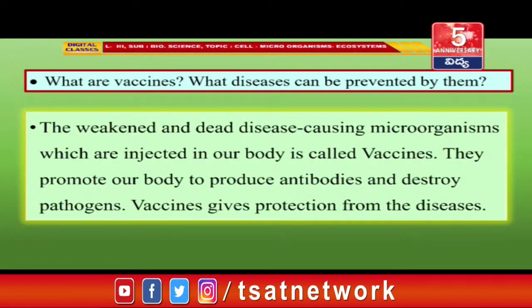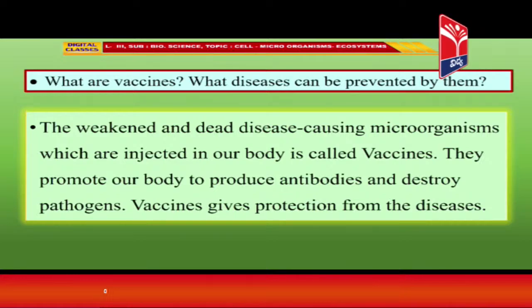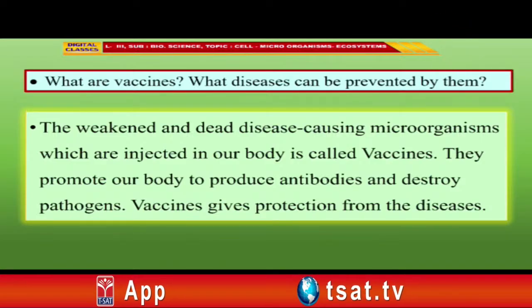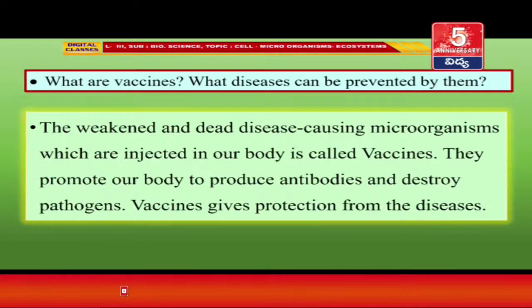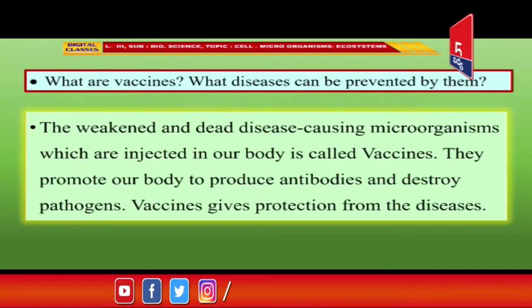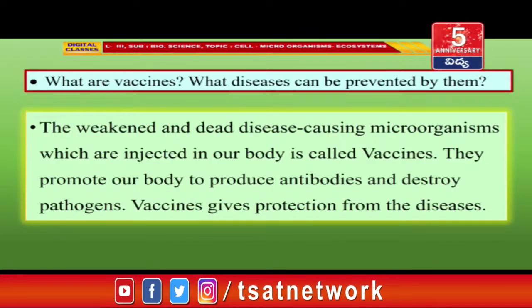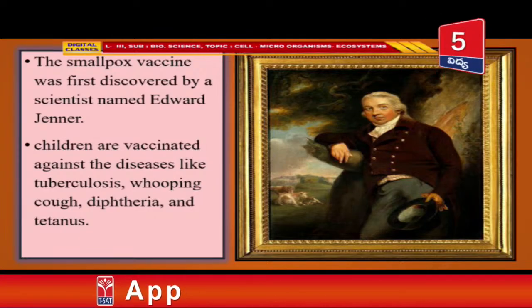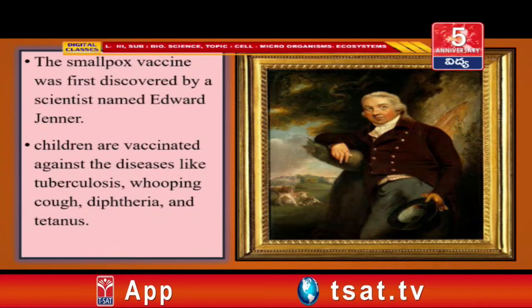What are vaccines? What diseases can be prevented by them? The weakened or dead disease-causing microorganisms which are injected into our body are called vaccines. They prompt our body to produce antibodies and destroy pathogens. Vaccines give protection from diseases. The smallpox vaccine was first discovered by a scientist named Edward Jenner. This was the first vaccine discovered.